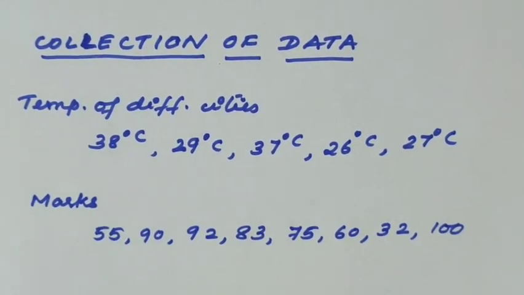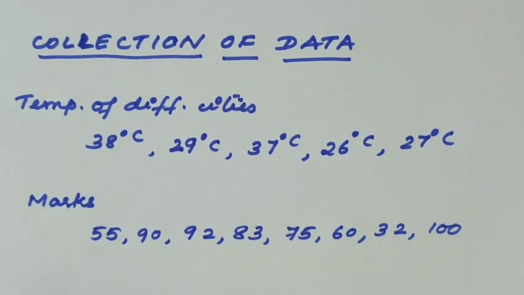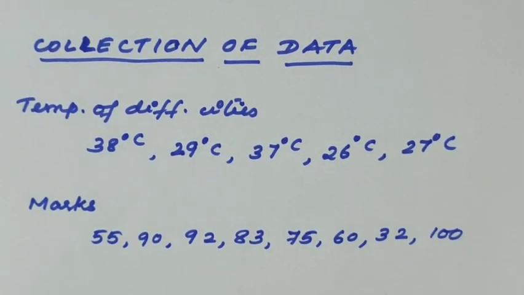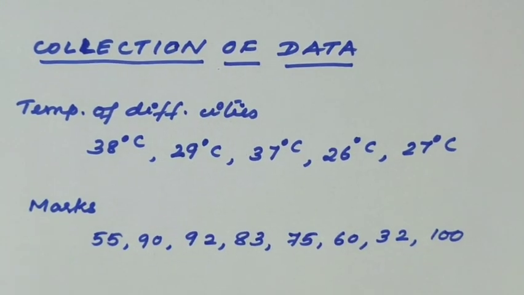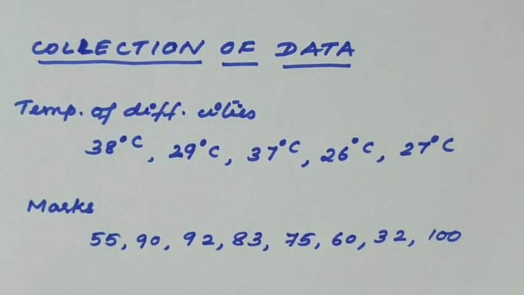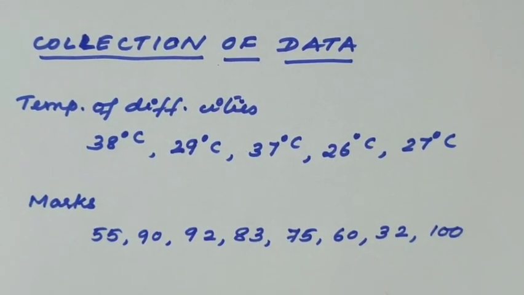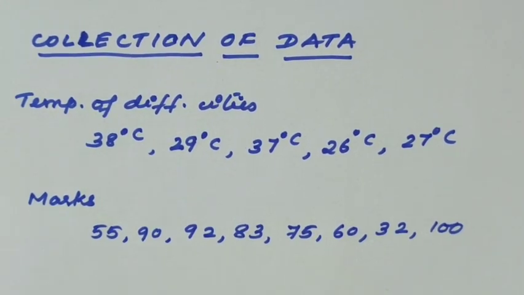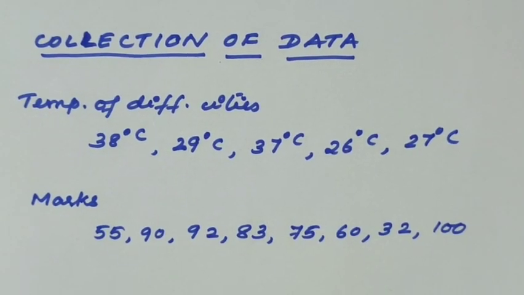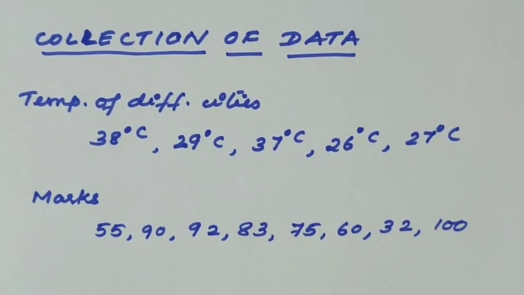And marks I have collected: 55, 90, 92, 83, 75, like that. But here also I cannot tell who is the top scorer, who got less marks, or how many got average marks, how we can give better performance. Like that, if we have to give such information, some more information is required. So we should know what is the aim behind collecting the data. That means what is the purpose. We must know what we are collecting for.